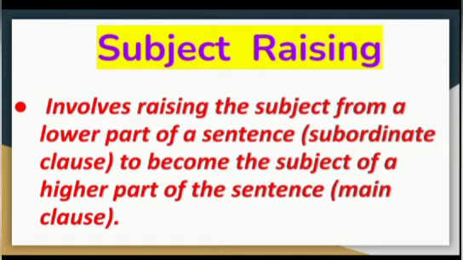Next point is subject raising. It involves raising the subject from the lower part of a sentence, that means the subordinate clause, to become the subject of a higher part of a sentence, usually the main clause.